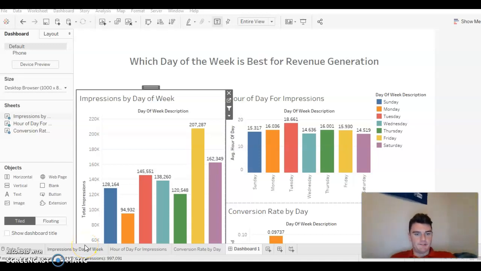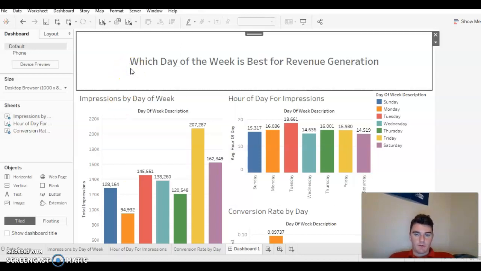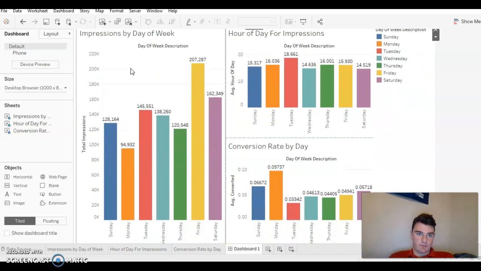Hi, my name is Josh Page, and today for my Tableau assignment, I'm going to be breaking down day by day of the week and deciding from three main graphs here which day of the week is the best for revenue generation. So, our first category is breaking down by number of impressions each day by weekday.